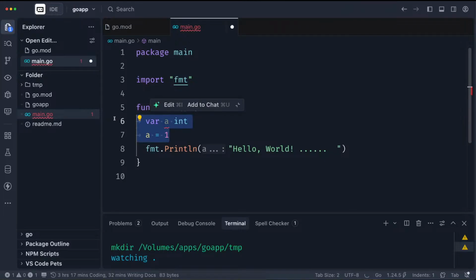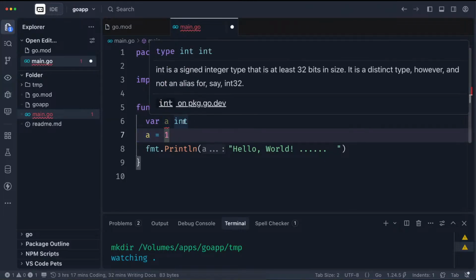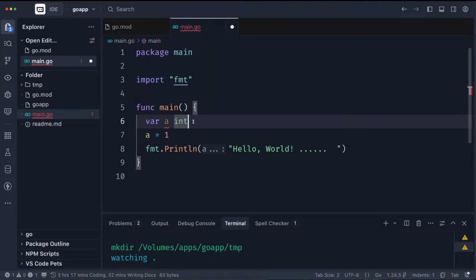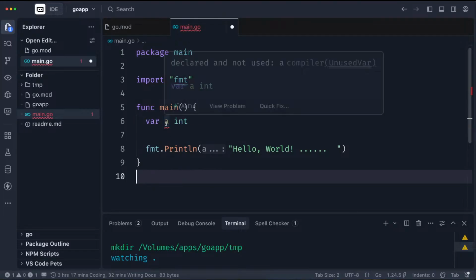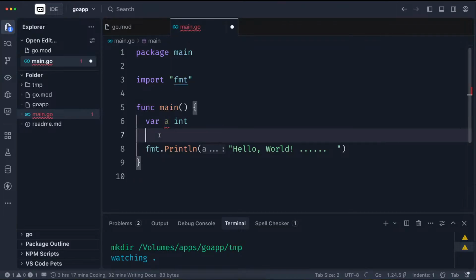Now this is the first form in which you can declare a variable, and we are saying type. We'll go to the data types later. There are various data types, but let's just still talk about variable declaration. So this is you declaring a variable. This variable does not do anything yet. You're just saying you want to use a for something. That's the idea. And at some point you now declare that your a is 1.